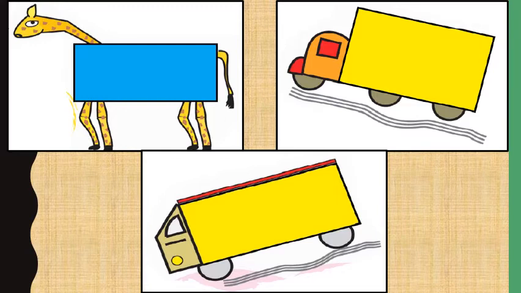The first way to divide this blue rectangle into 6 equal parts. The second way to divide this yellow rectangle into 6 equal parts.